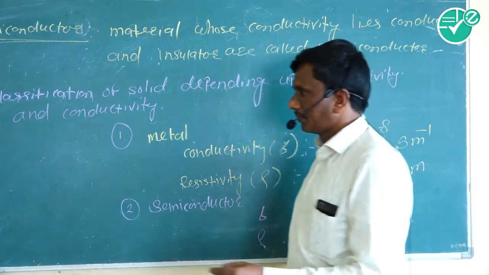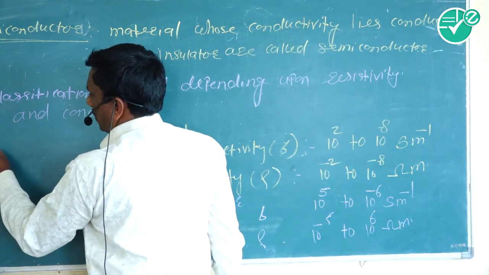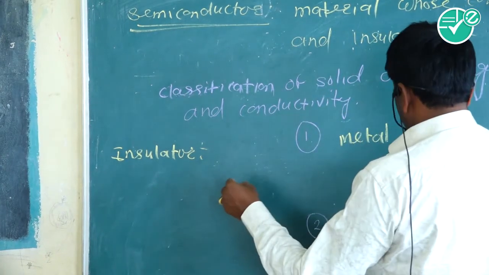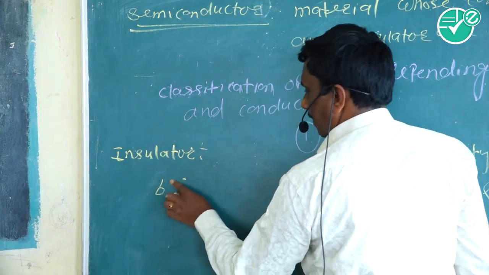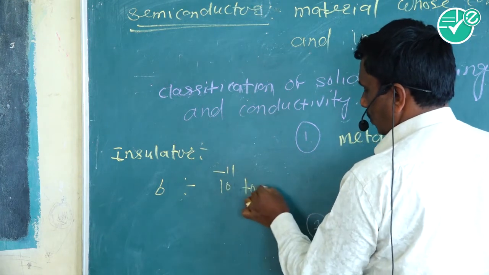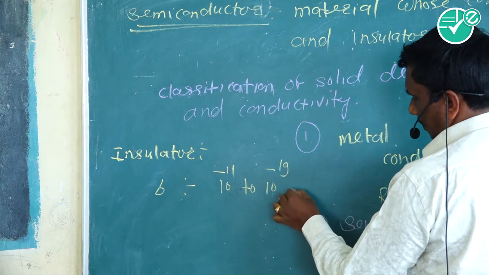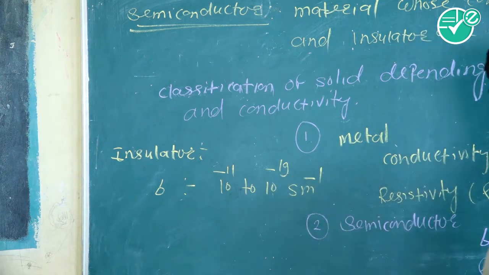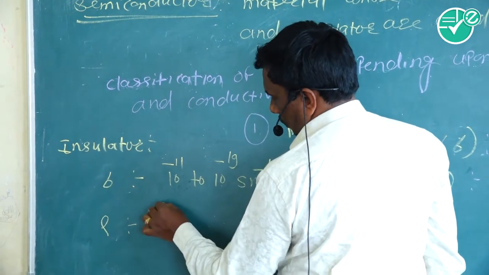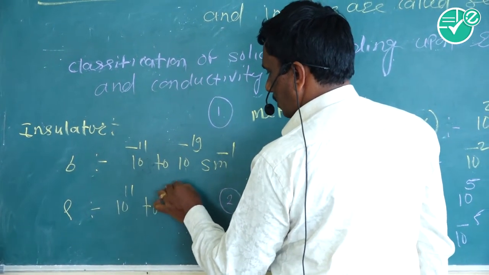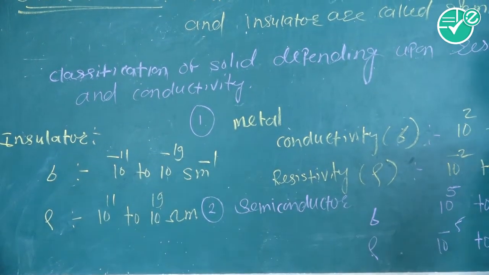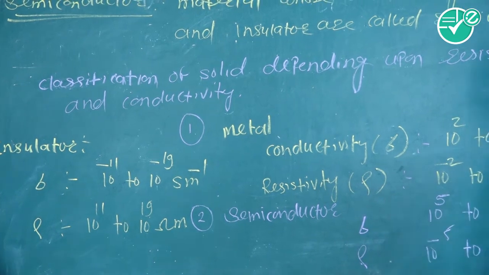And in insulator, the conductivity is 10 raised to minus 11 to 10 raised to minus 19 Siemens per meter, and resistivity lies between 10 raised to 11 to 10 raised to 19 ohm meter, depending upon their resistivity and conductivity.